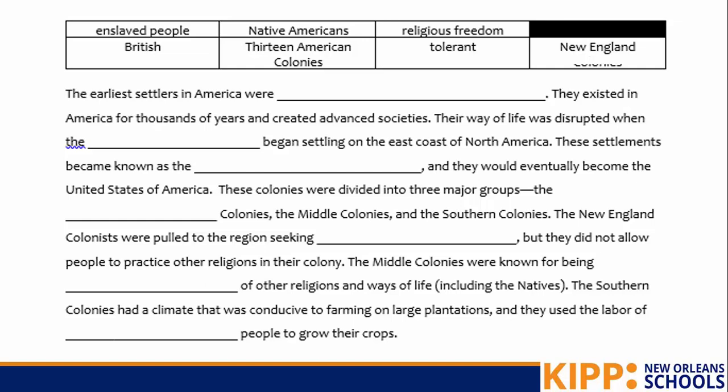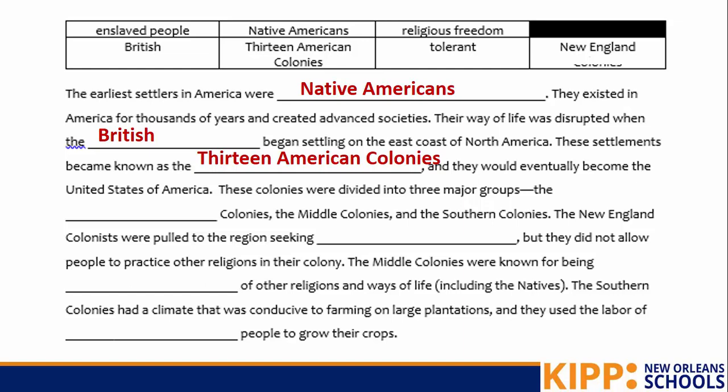All right, and let's review. It says, the earliest settlers in America were Native Americans. They existed in America for thousands of years and created advanced societies. Their way of life was disrupted when the British began settling on the east coast of North America. These settlements became known as the 13 American colonies, and they would eventually become the United States of America.